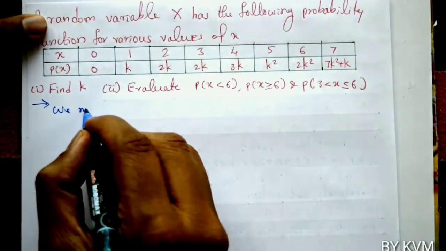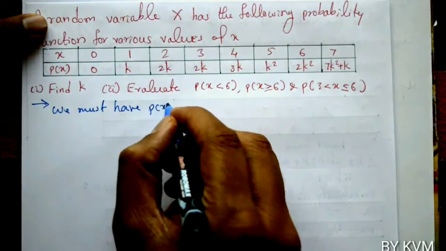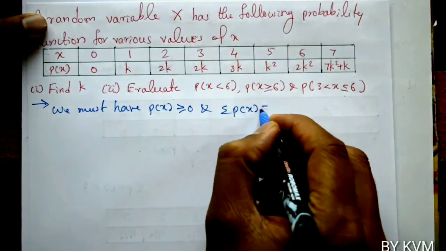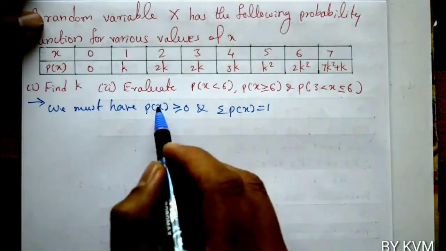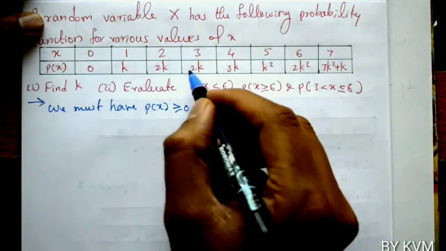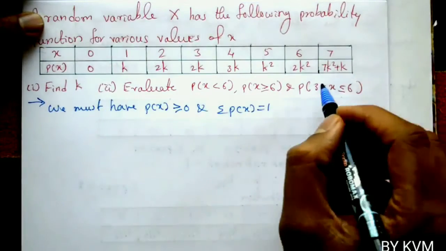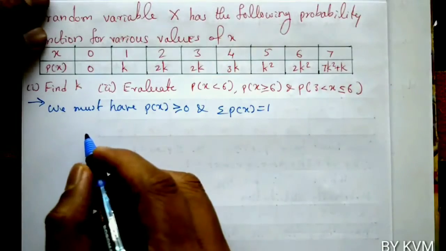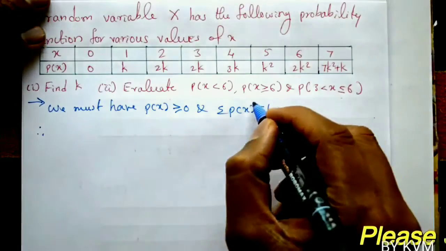Now, given a random variable x with a probability function, we must have p of x greater than or equal to 0 and sigma p of x should be equal to 1. If you see the values of p of x, each and every term is greater than or equal to 0, all are positive. If k is positive, p of x will be greater than or equal to 0. Now, we have to check the second condition, that is sigma p of x should be equal to 1.